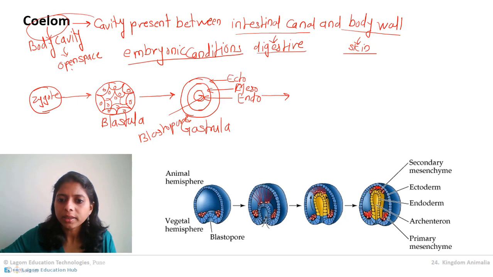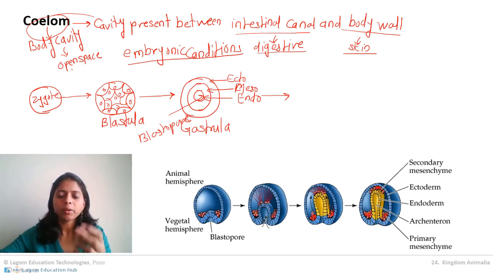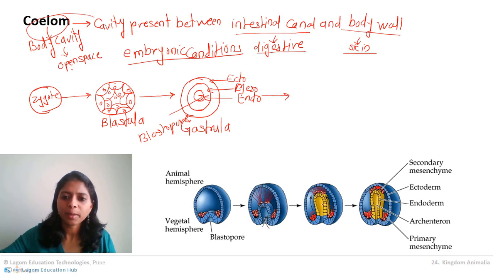Remember, these endodermal cells are connected from behind, and here they are separated. The upper layer, which is close to the ectoderm, is called parietal mesoderm, and this is called visceral mesoderm.